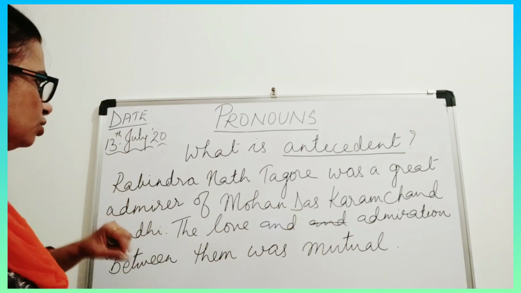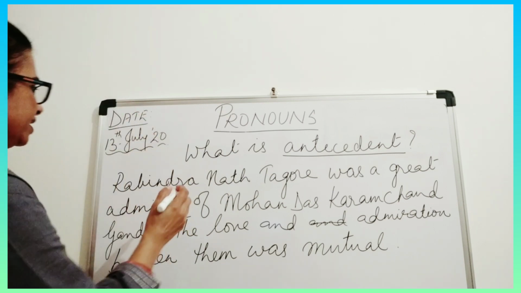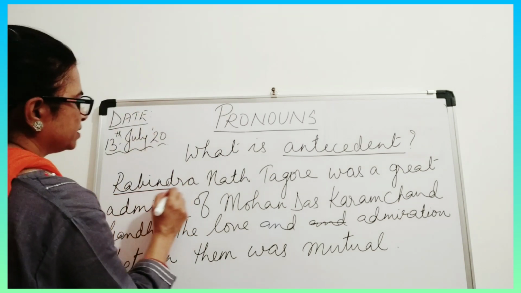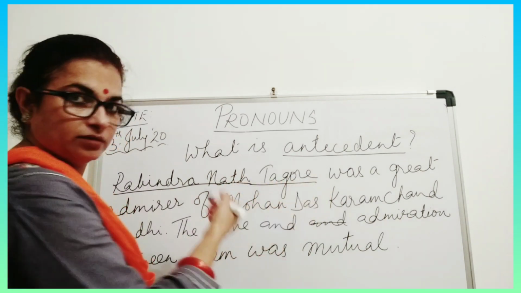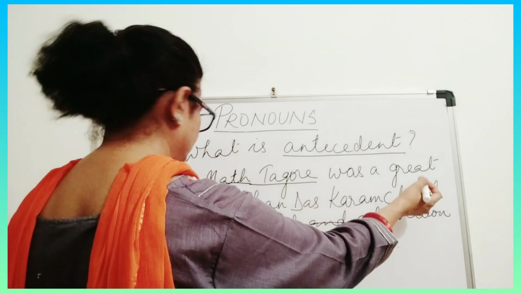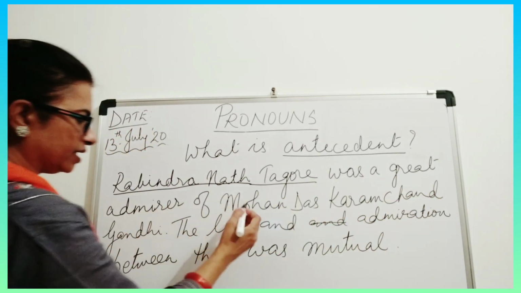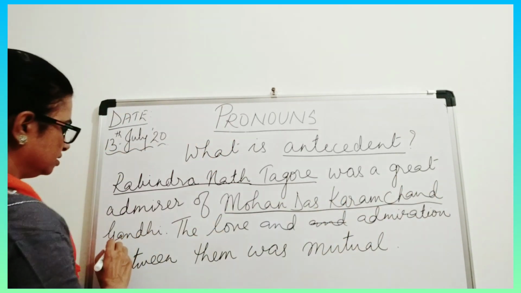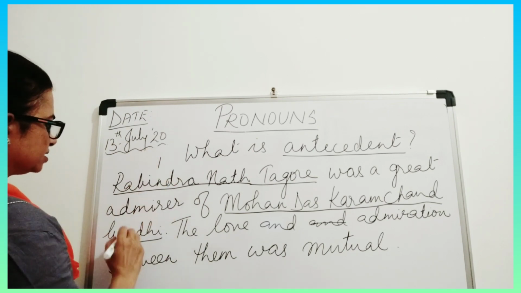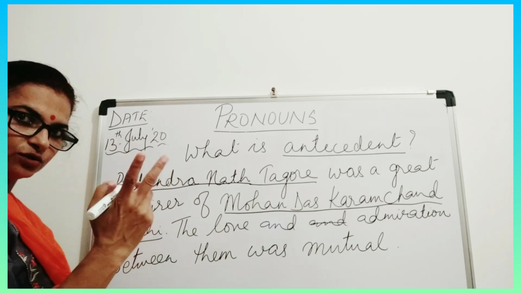Now here there are two nouns. So let us underline the nouns. I am underlining. This is a noun, Rabindranath Tagore, name of a personality. Second, Mohandas Karamchand Gandhi. So this is the first noun and this is the second noun. So there are two nouns.